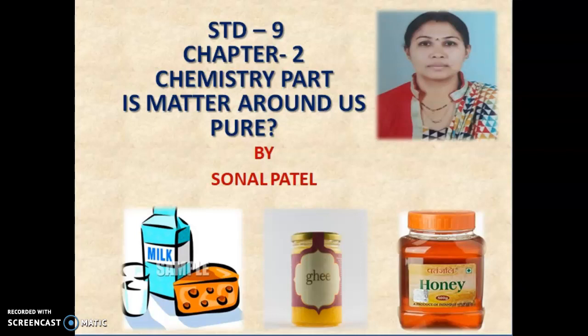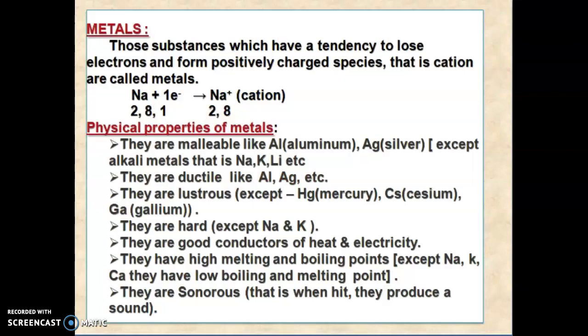Today we will see part 7 of chapter 2, Matter Around Us Pure. In this part we will study the characteristics of metals, non-metals and metalloids. Metals are those substances which have a tendency to lose electrons and form positively charged species, that is cations. Here, the example is sodium.